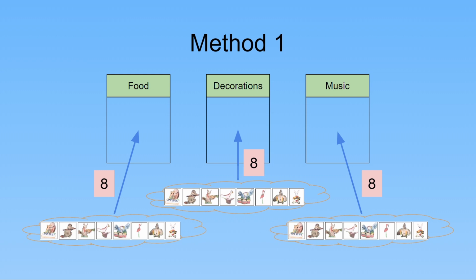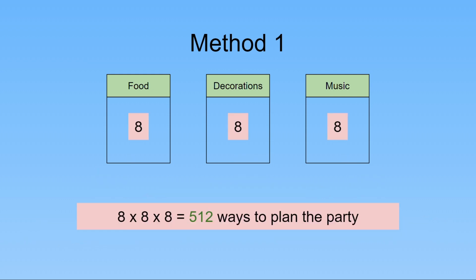We have 8 choices for planning food, 8 choices for planning decorations, and 8 choices for planning music. And since we plan each thing separately from each other, we get 8 times 8 times 8, or 512 ways to plan the party using method 1. Great.